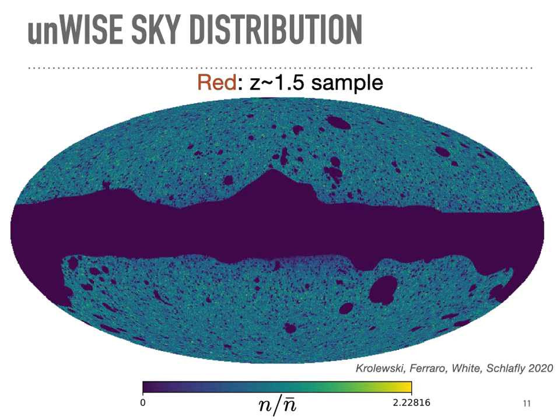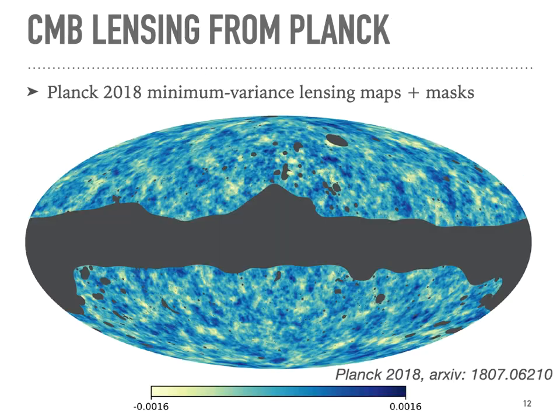And now, of course, the number density has dropped quite a bit, so this sample is not going to be as important for our cosmological constraints. On the CMB lensing side, we use the best publicly available maps from Planck. They've detected CMB lensing at about 40 sigma, and this is the map that they use.